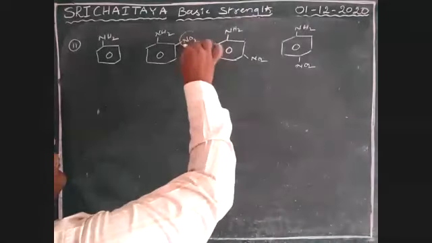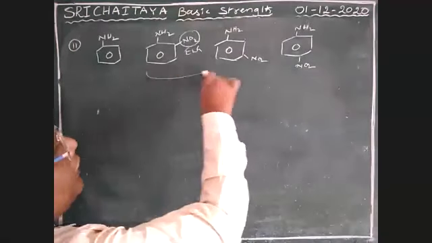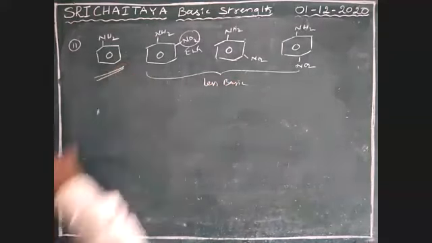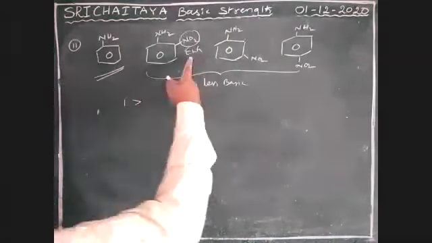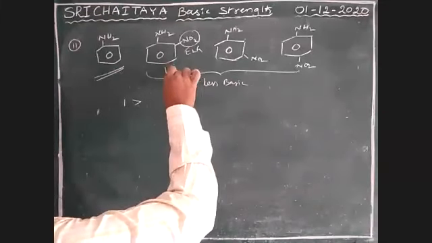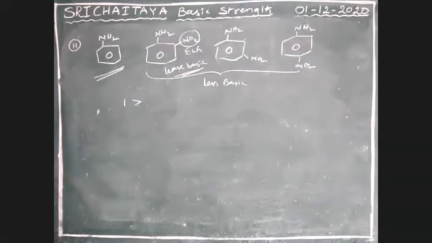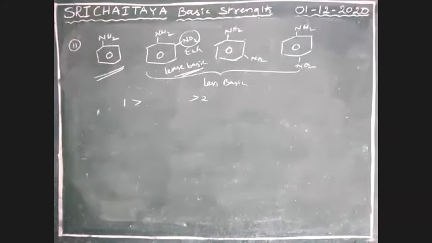Boys, it is an electron withdrawing group. All these are electron withdrawing groups, so they are less basic than this one. Therefore, no doubt, the first one is more basic. It is confirmed. Now, it is ortho. The ortho isomer is the least basic. There are some assumptions, I will explain it. Least basic should be the fourth one. Now, among 3 and 4, which one is more basic?